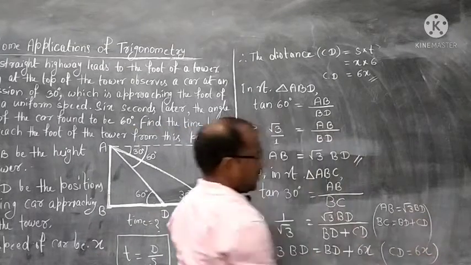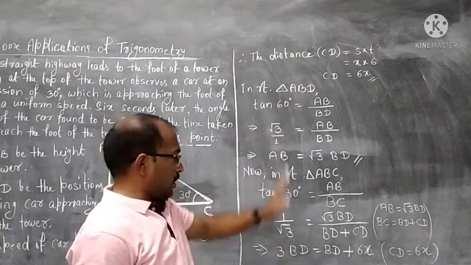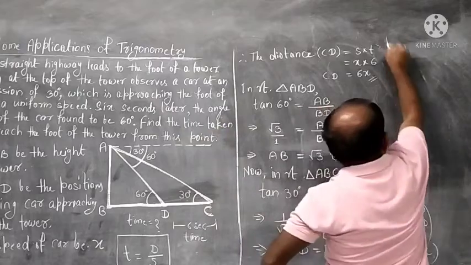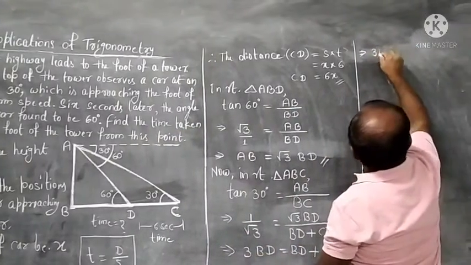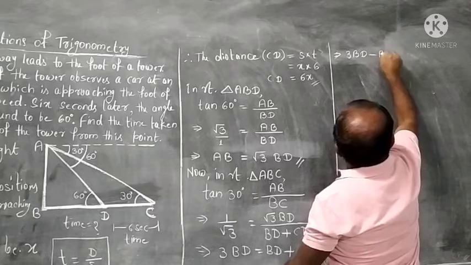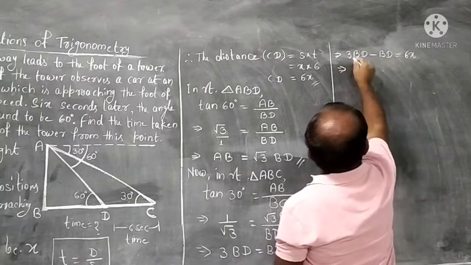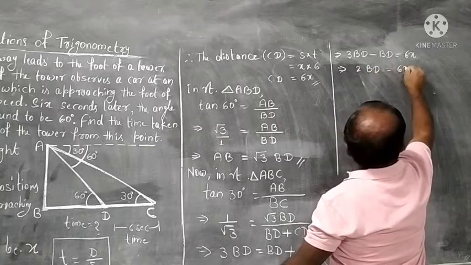Remember, CD equal to 6x we have already calculated earlier. Now, 3 BD minus 1 BD is equal to 6x. 3 BD minus 1 BD, 2 BD is equal to 6x.